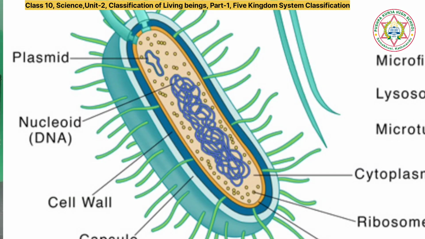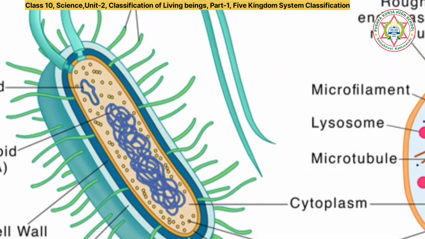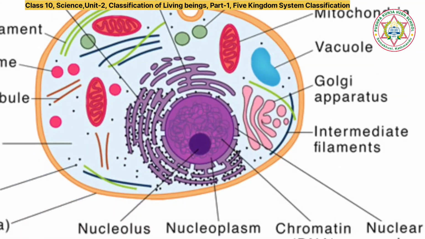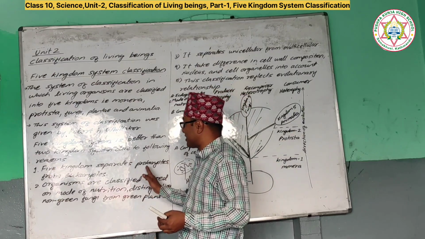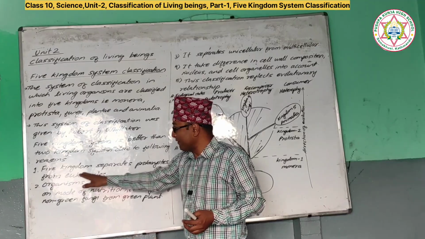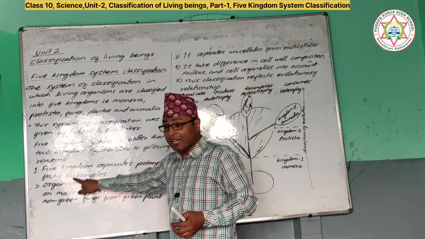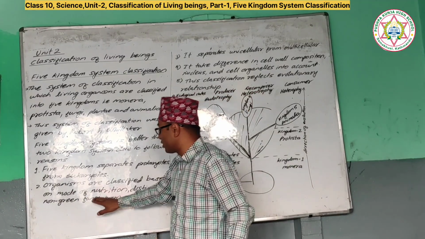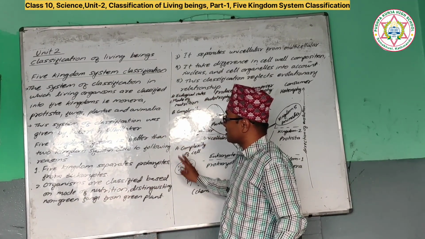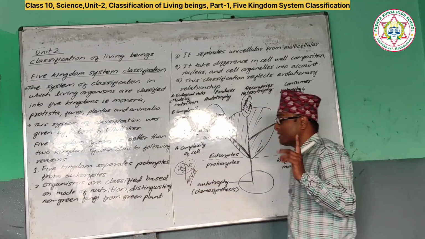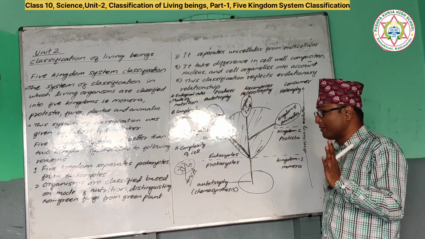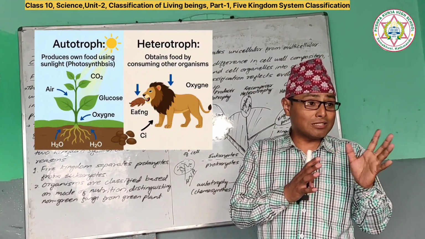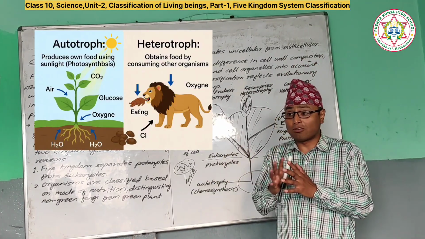So bacteria come under prokaryotes, and eukaryotes have a true nucleus. True nucleus means the nucleus is bounded by a nuclear membrane. Understanding what I mean to say? So the two kingdom system has not separated prokaryote and eukaryote, but the five kingdom system has separated prokaryote and eukaryote. Alright, and organisms are classified based on mode of nutrition. So the two kingdom system classification has only one basis, mode of nutrition only, autotroph or heterotroph.